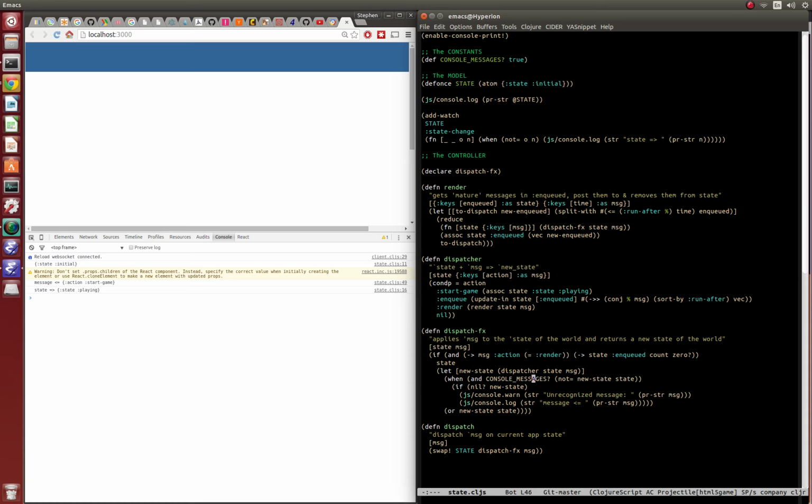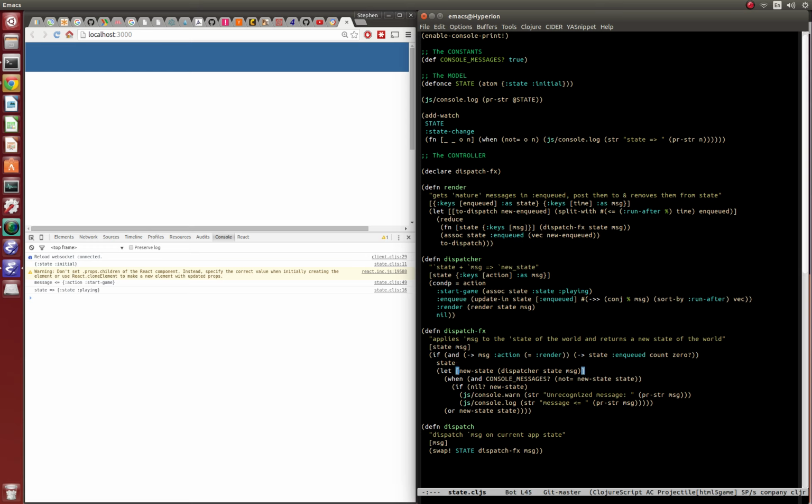Right, so I actually changed it a bit basically because I don't want to get messages for every stupid render loop, right? I sort of rewrote this so that if it's a render, and there is nothing in the enqueued, then it just returns the original state, doesn't do anything.